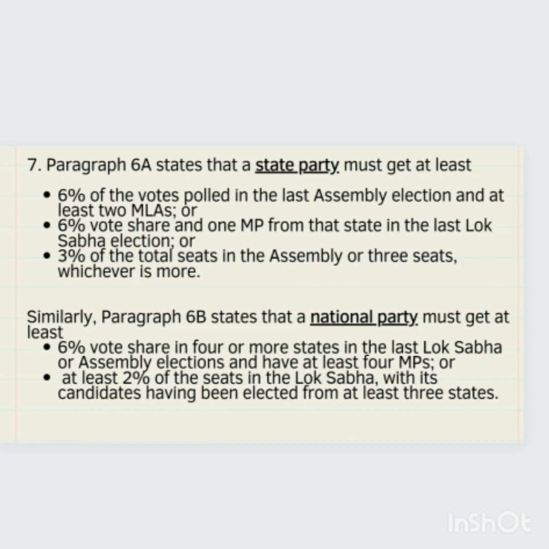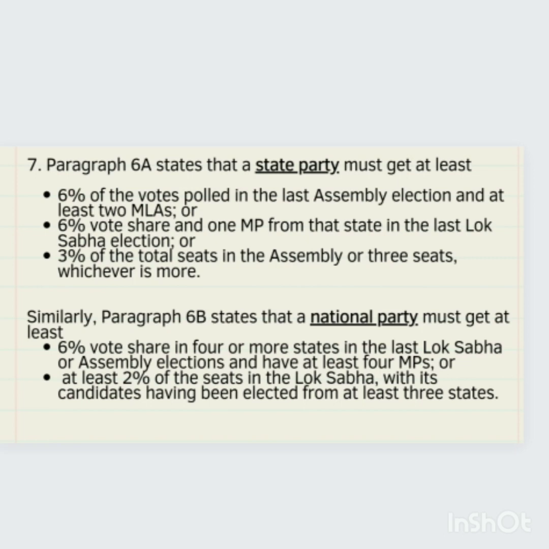Now, according to paragraph 6C of the order amended in 2014, a party will continue to be a national or a state party if it fulfills the criteria laid down in paragraph 6A and 6B in the next election after one in which it got recognized. So that is 2019. So paragraph 6A states that a state party must have at least 6% of the votes that are polled in the last assembly election and at least 2 MLAs, or 6% vote share and 1 MP from that state in the last Lok Sabha election, or 3% of the total seats in the assembly, or 3 seats, whichever is more.